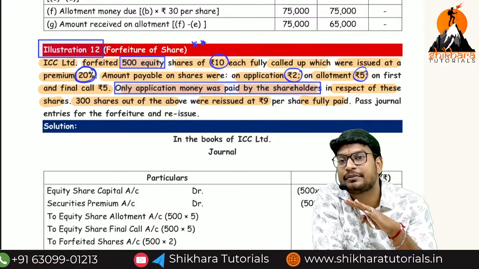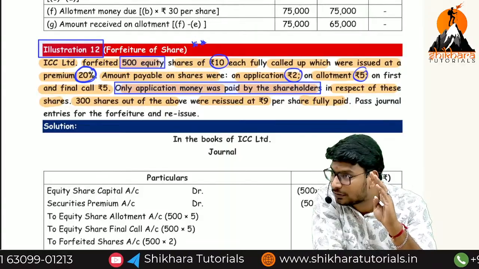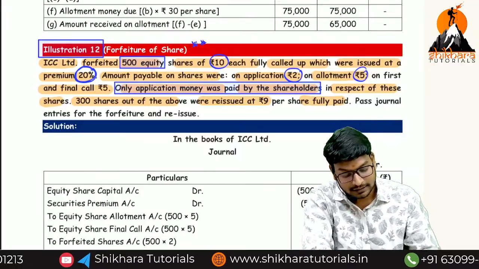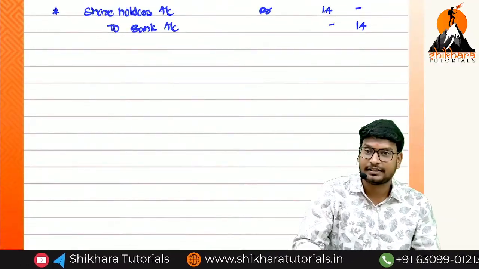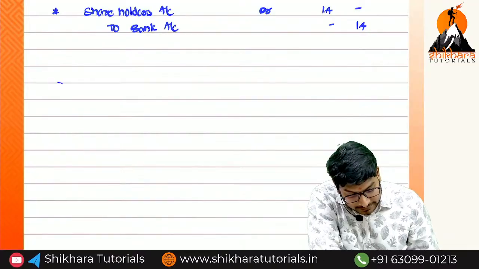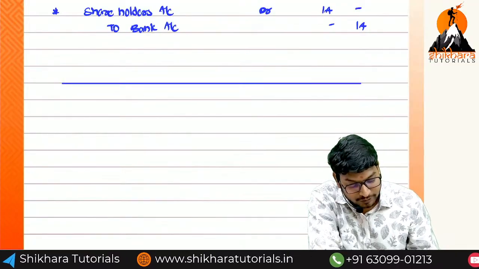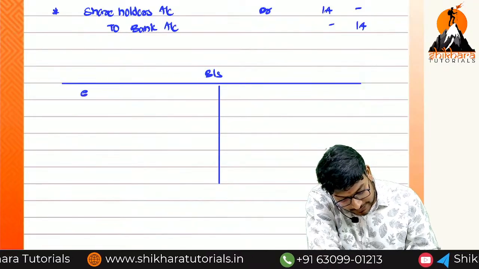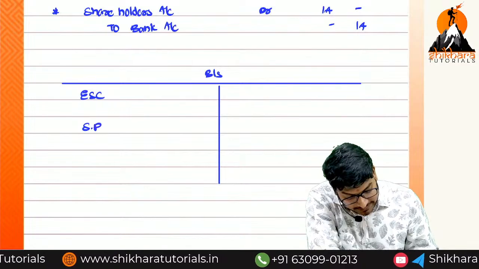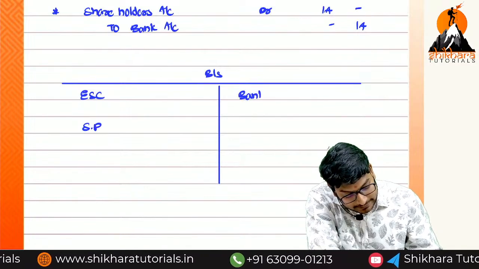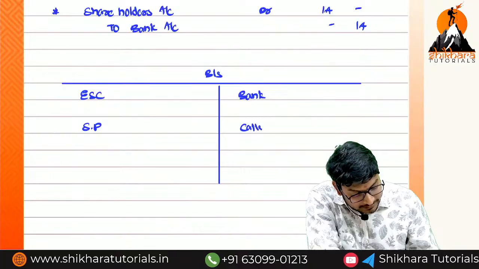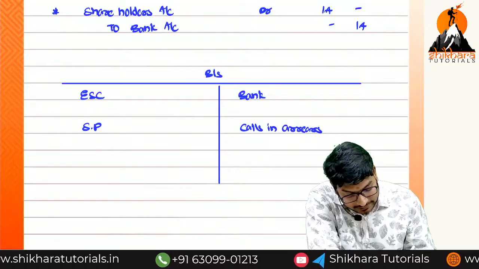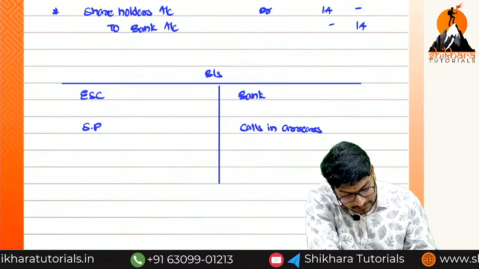Totally how many points come into the picture now? 4 points. So before going to discuss this question, I will explain once again that particular journal entry. Directly, 4 points will be there. What are the 4 points? Equity share capital, securities premium, bank, calls in arrears. First of all, we are going to understand what points will come into the picture here.